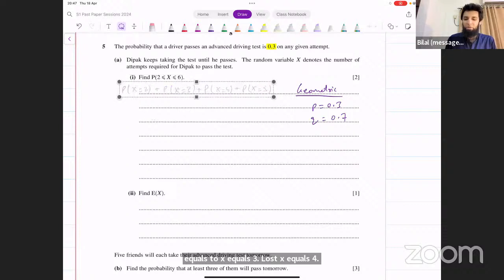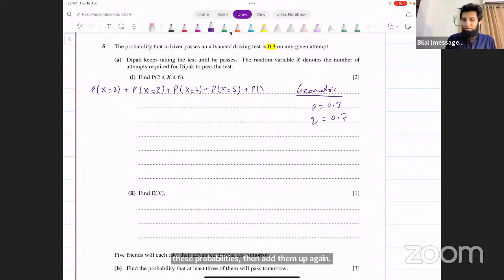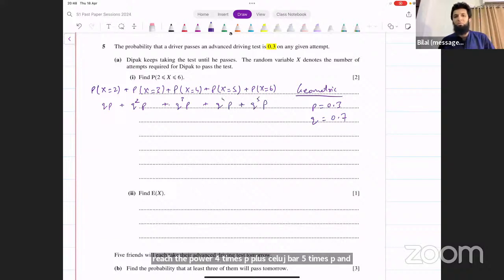You could find all of these probabilities and add them up together. That is one possibility. Okay, so what is this? What would this be? Q raised to power 1 into P plus Q square times P plus Q cube times P plus Q raised to power 4 times P plus Q raised to power 5 times P. And that should give you the result. That is one possibility.